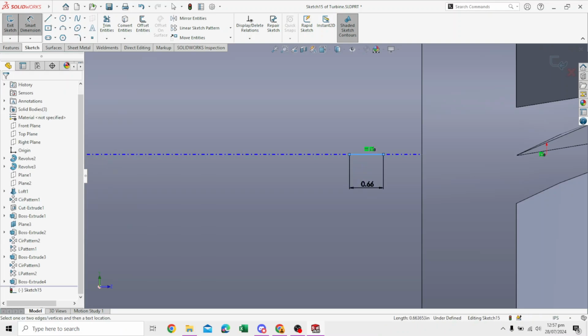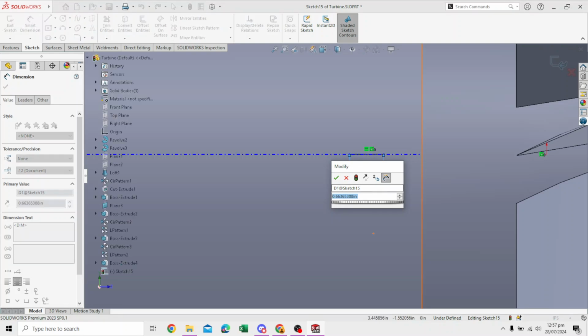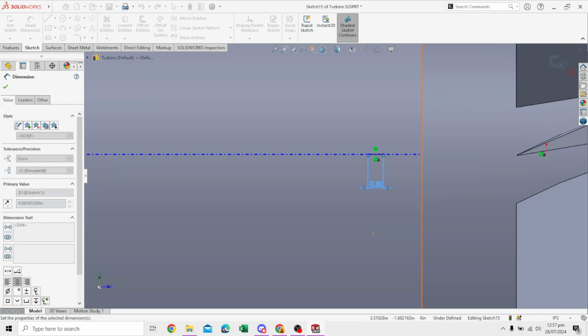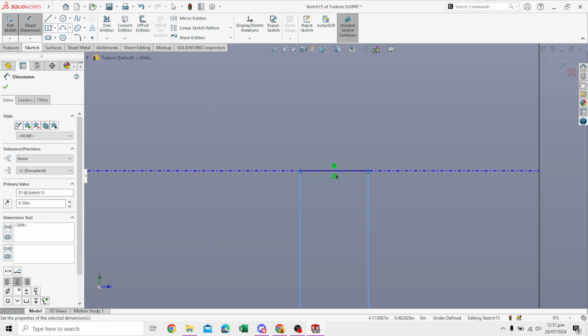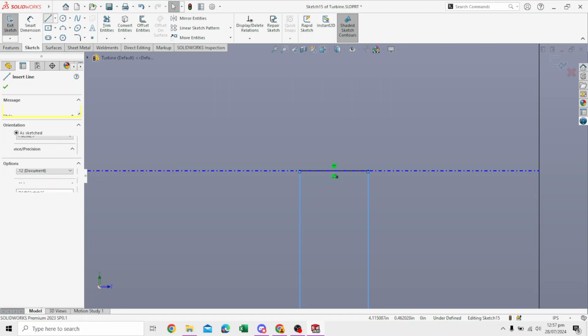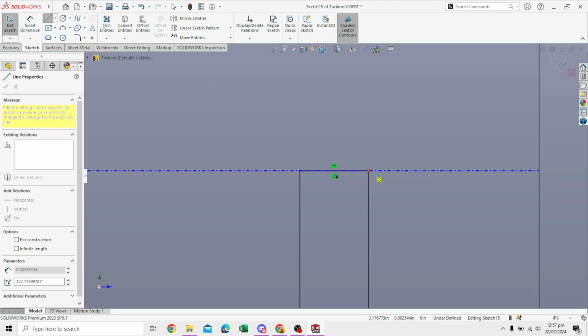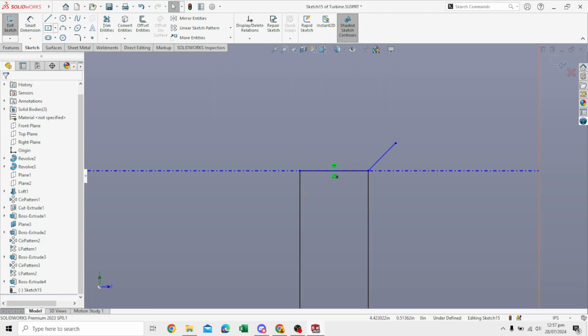Click here, give it a dimension of 0.3. Press OK. Okay, now that that's dimensioned, just zoom in and do the same as before. Same step we've been doing since the start.